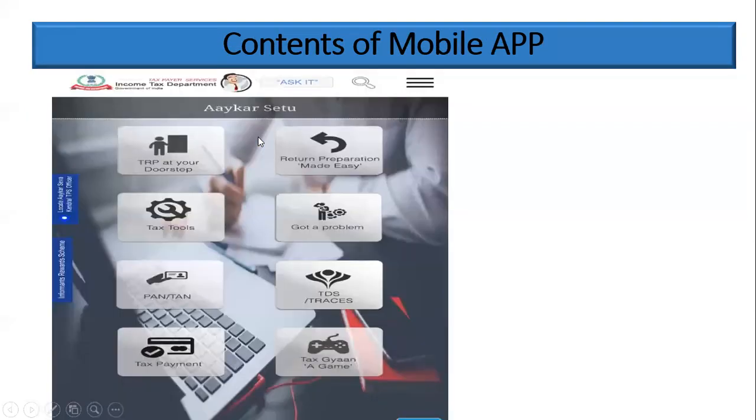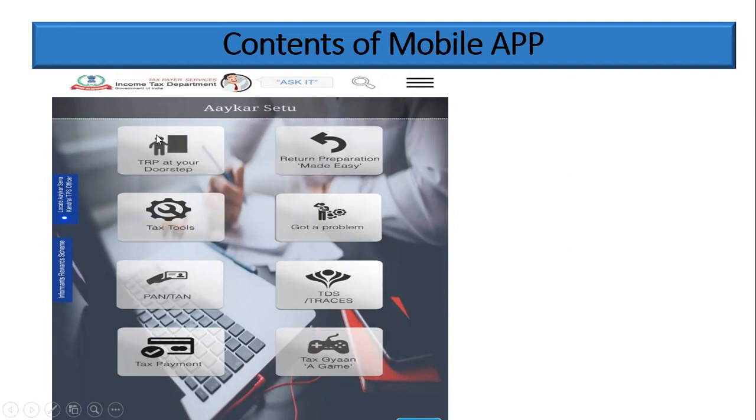Next, we will see the contents of the mobile app. Once you have downloaded the mobile app, you will see these 8 icons available for you. First is TRP at your doorstep, return preparation made easy, tax tools, got a problem, PAN, TDS, tax payment, and tax key on a game. We will see one by one now.